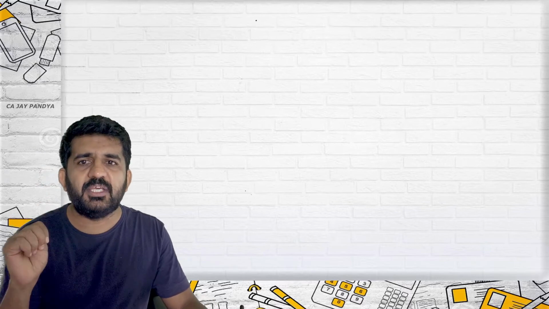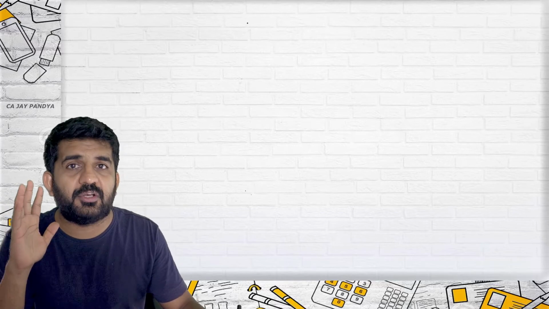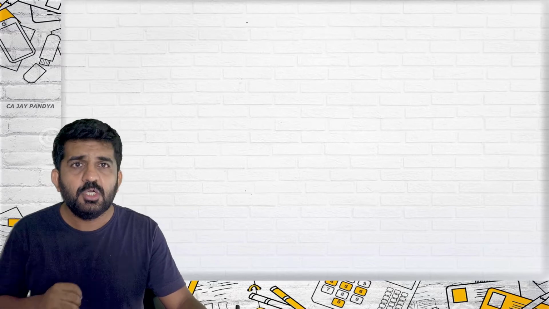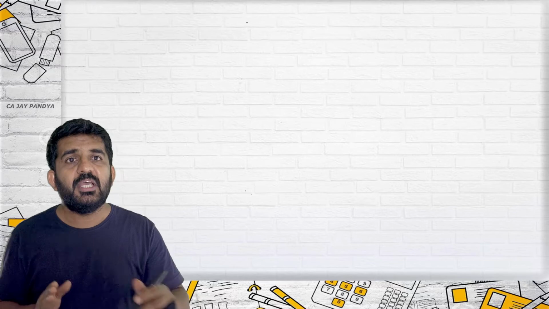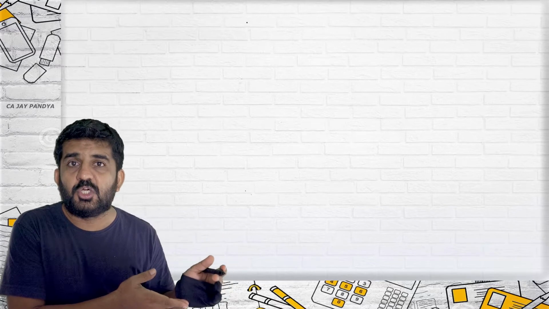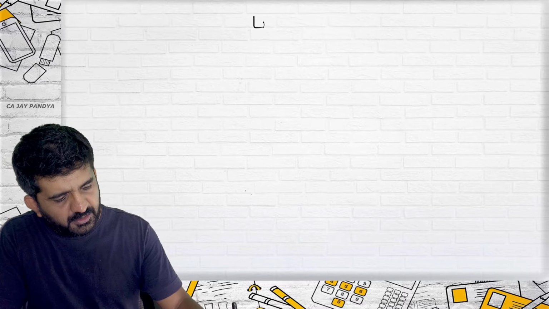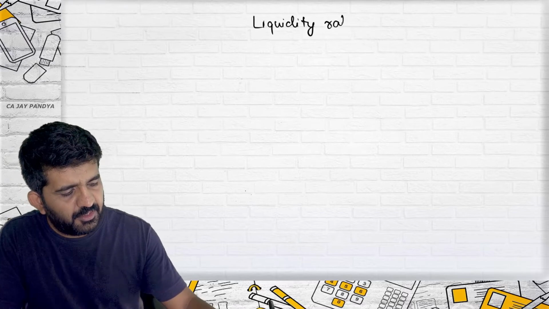Now, what we'll be doing is, we will first logically understand all the ratios in about 1.5 lectures. So today we will be completing some portions of ratios, and tomorrow in the next lecture we are going to do other ratios, and then we will move to questions or sums after learning all the ratios. So which are the ratios? Try to concentrate. The first ratios that we are going to learn are liquidity ratios.